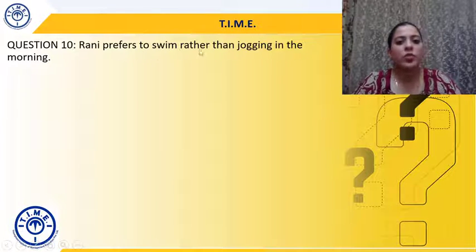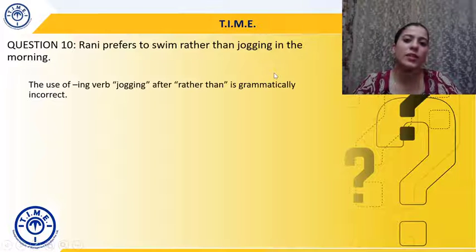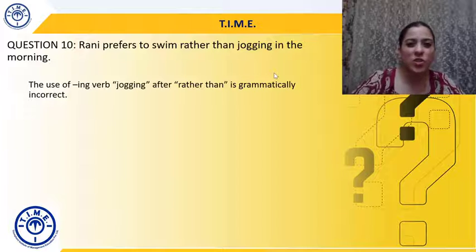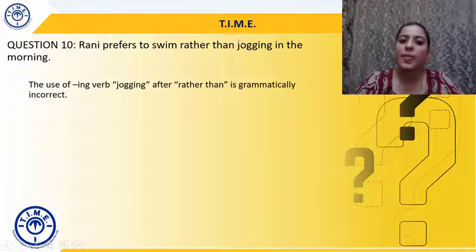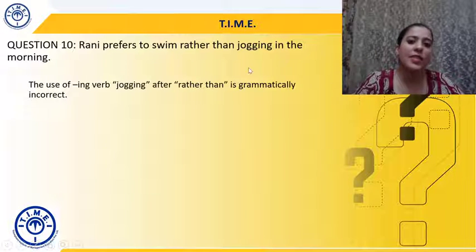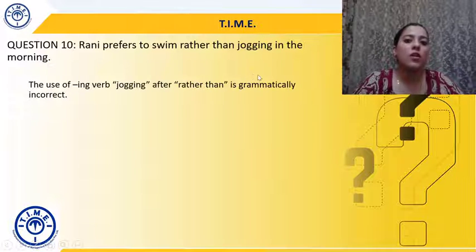Rani prefers to swim rather than jogging in the morning. The error is that after "rather than jogging", the -ing suffix is incorrect. Because in the first half of the sentence, "to plus verb" is used, that's why in the second half of the sentence, again, we will need to use the "to plus verb" format.